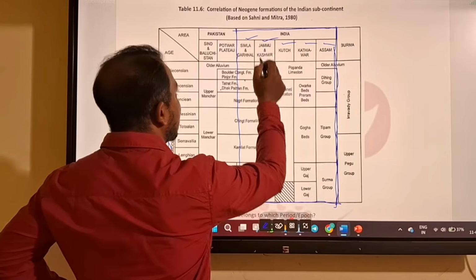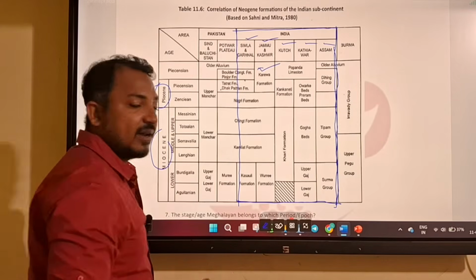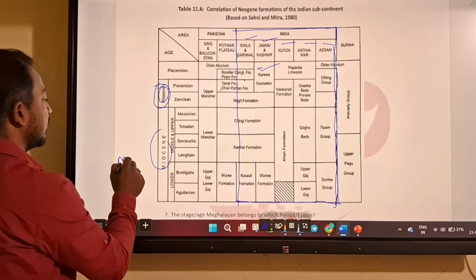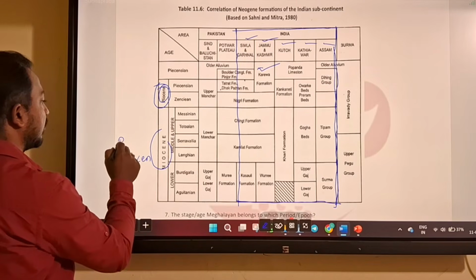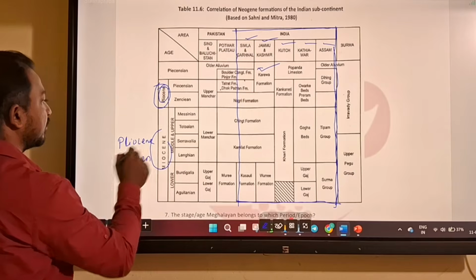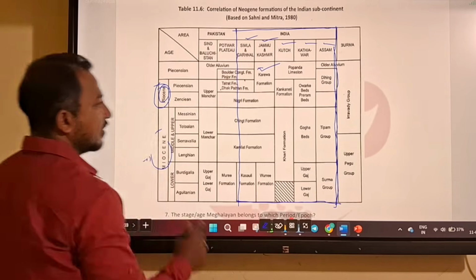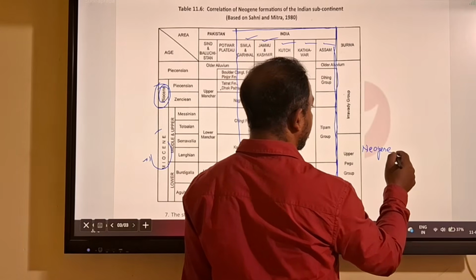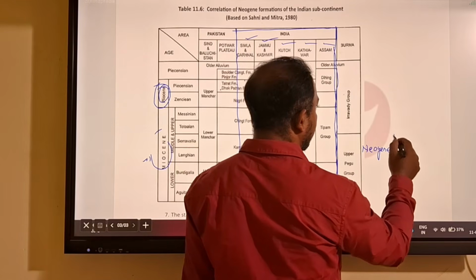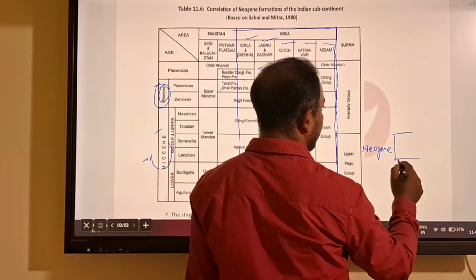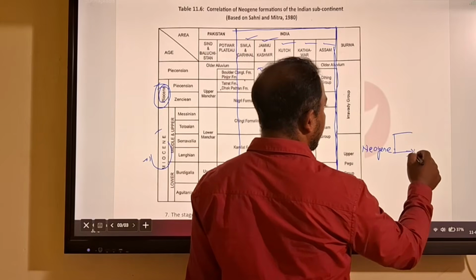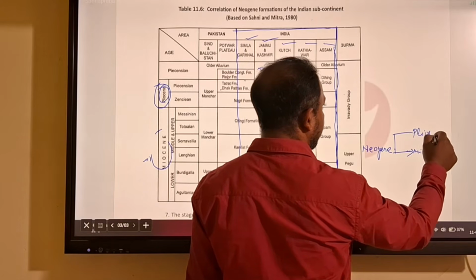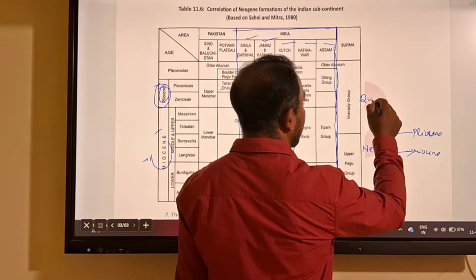In the Jammu Kashmir region, you will find the Karewa formation, which has a Pliocene age. So we have Miocene, Pliocene, then Quaternary.